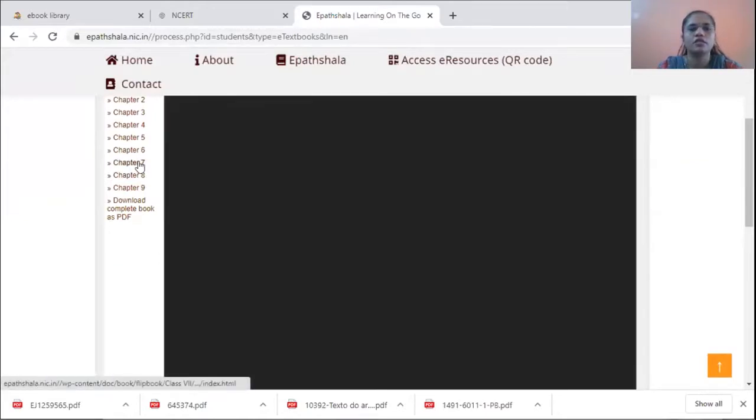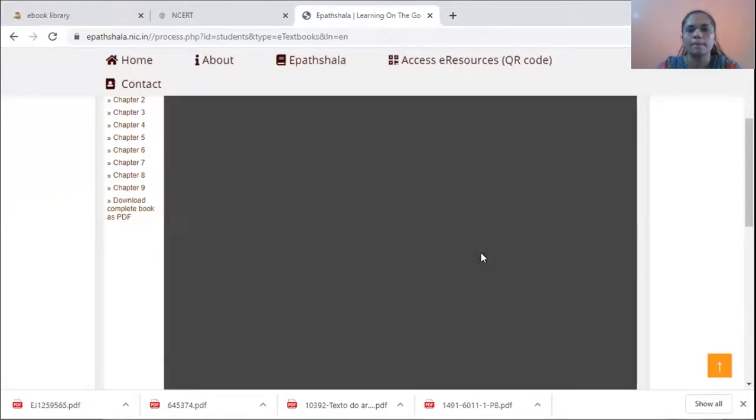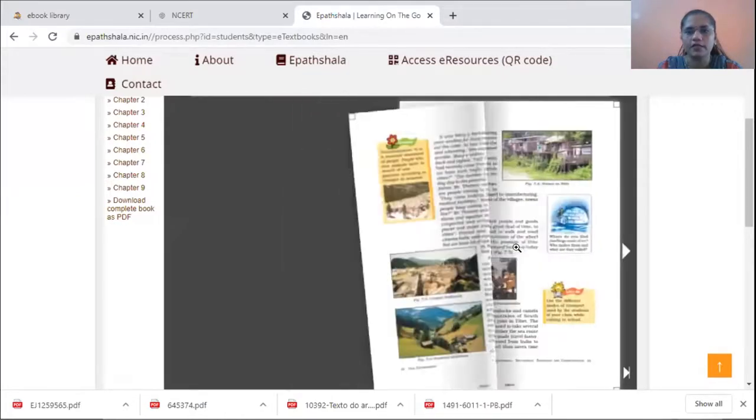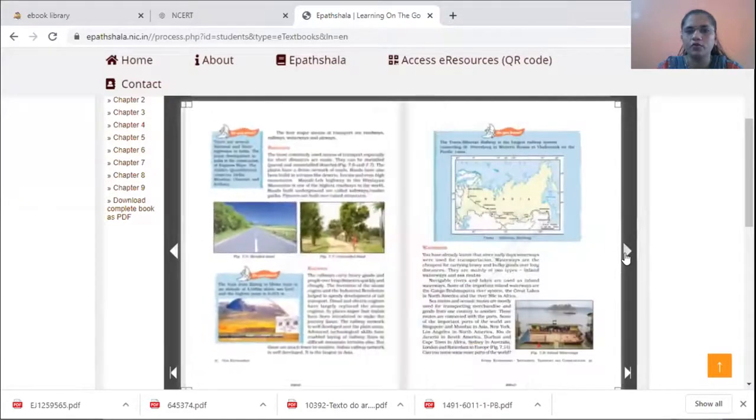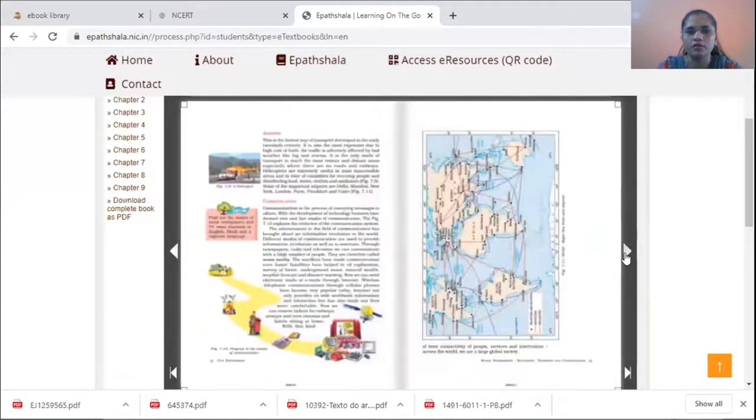If I want to see chapter 7 of this book, see, flip book facility is there. Like a printed book, you will be able to view the book. Okay.